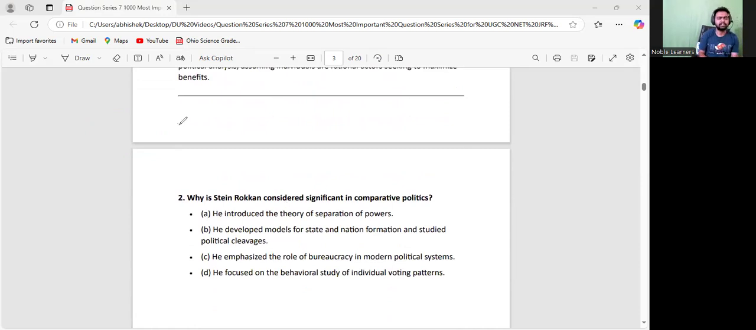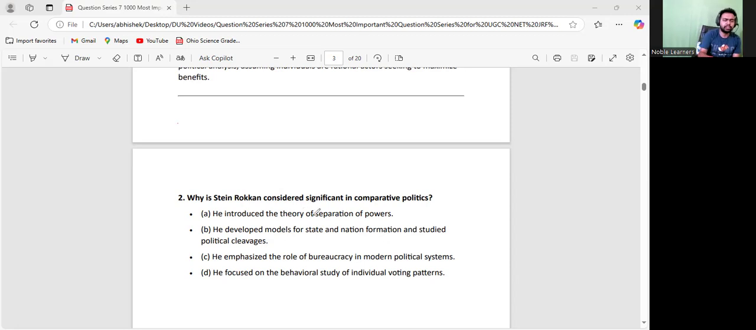Stein Rokkan is a thinker. First of all, let us read the statement. Try to answer this question on your own. Why is Stein Rokkan considered significant in comparative politics? He introduced the theory of separation of power. He developed a model for state and nation formation and studied the political cleavages. He emphasized the role of bureaucracy in the modern political system. He focused on the behavioral study of individual voting patterns. So these are the options given to us.